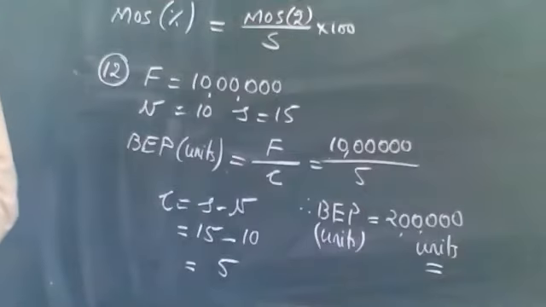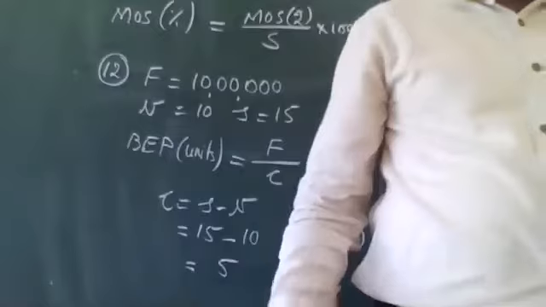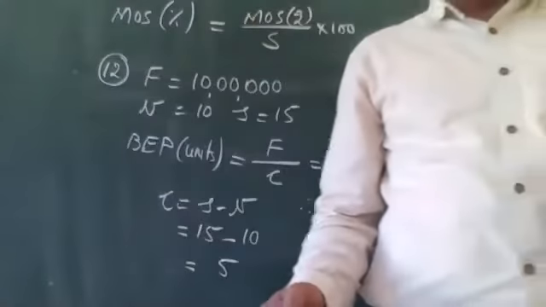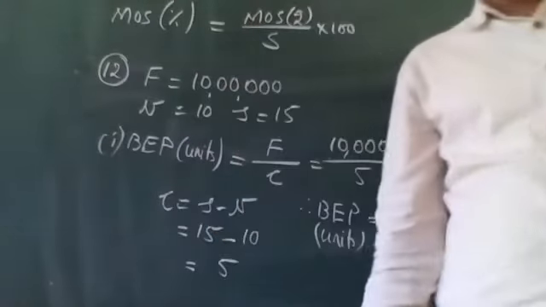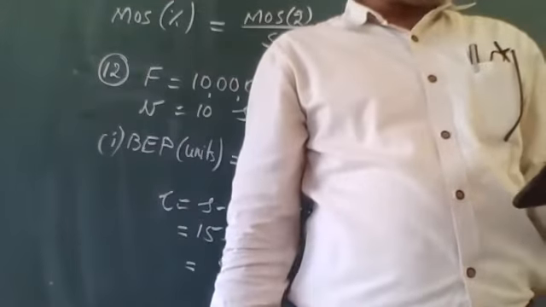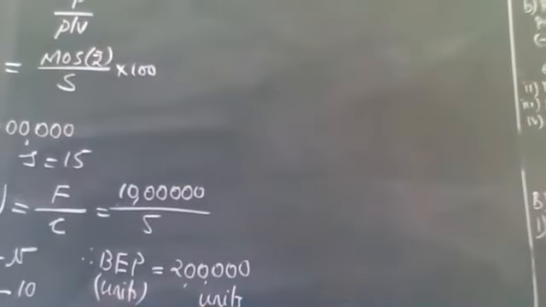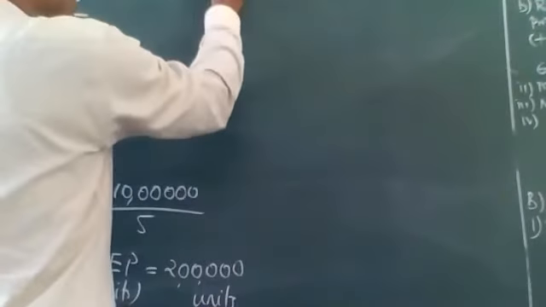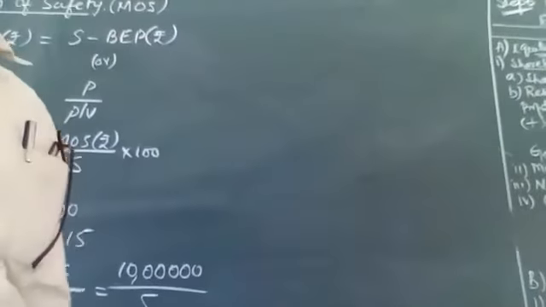Then that was not the only question he asked you. He is asking you something else. He says, find and indicate the number of units to be manufactured and sold to break even. That's the first part. Then he's asking to earn a profit of 10,000. The next thing he's asking is to earn a profit of 10,000. What should I do? Now let me come to this part. If you want to earn a profit of 10,000, how do I write the question here? Do you remember the desired profit formula we did yesterday?